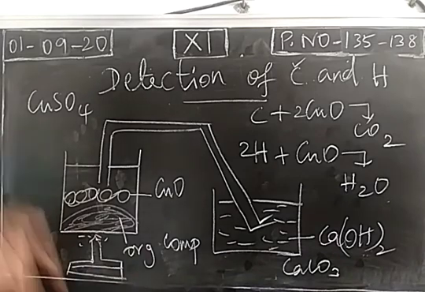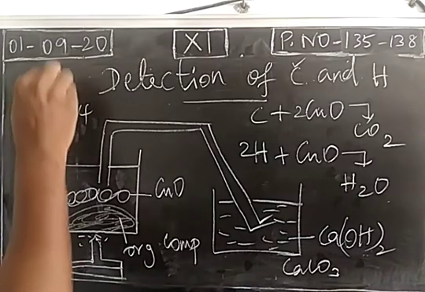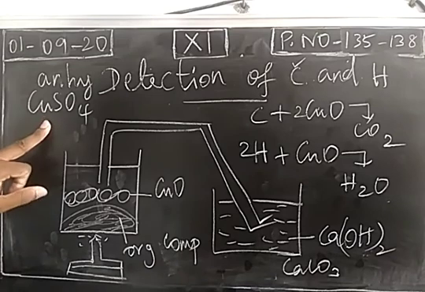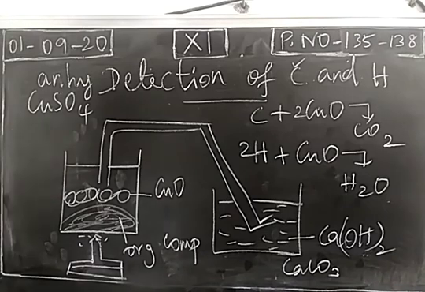So with this, we add anhydrous copper sulfate. What is anhydrous? 0% water content. So it has only copper sulfate salt. There is no water content, not even moisture. Anhydrous copper sulfate is a colorless substance.